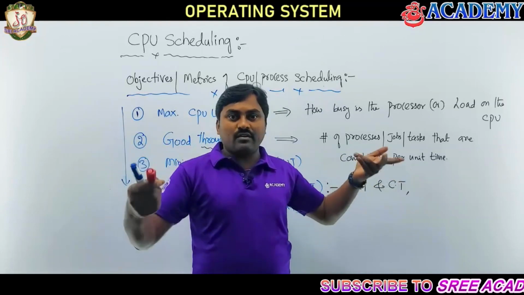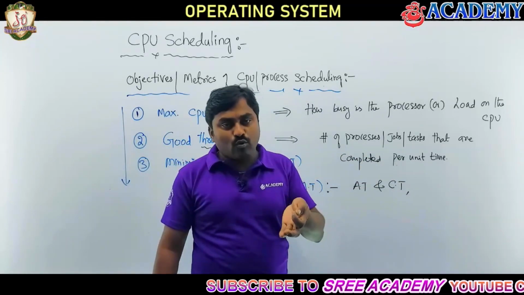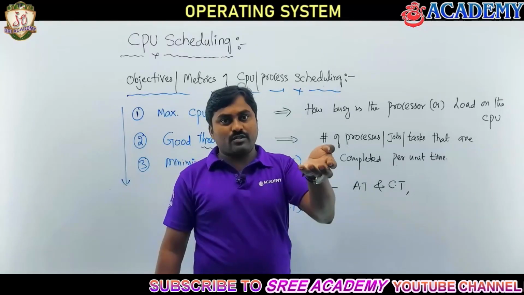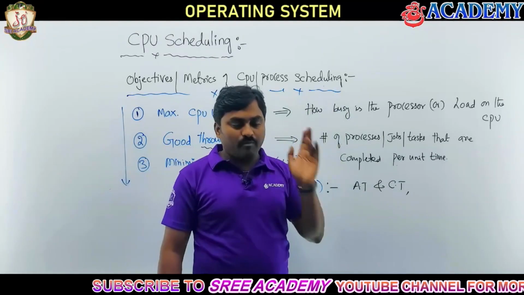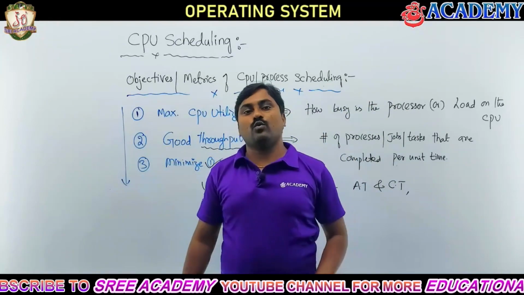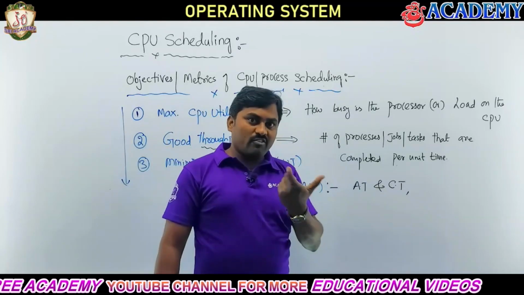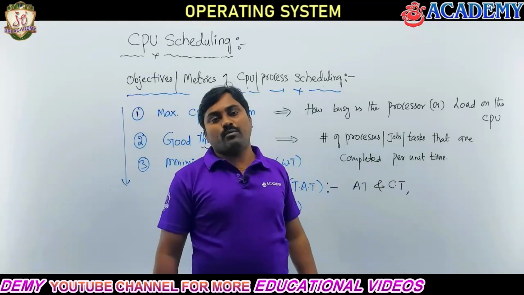That gap is your turnaround time. Suppose in the morning at 9 o'clock the process is submitted to the ready queue, and the process departs at 12 p.m. Then 12 minus 9 is your turnaround time.